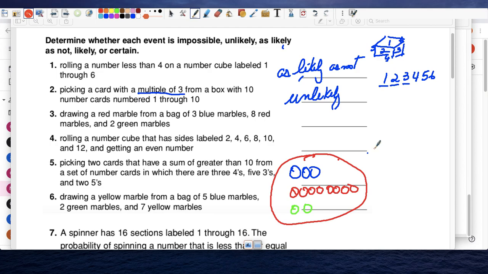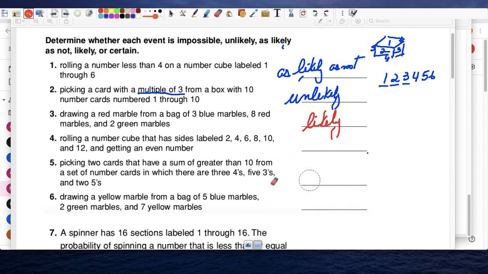Do you think it's impossible, unlikely, as likely as not, likely or certain? So this one would be likely.